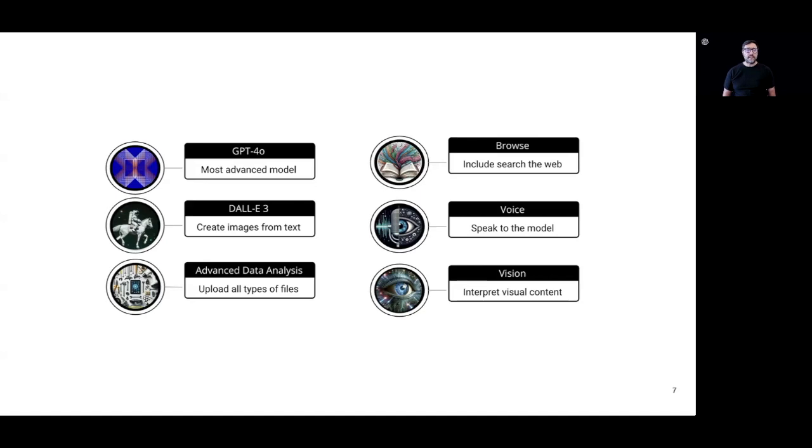advanced data analysis, which allows you to analyze, modify, and visualize data from various files that you upload, Browse, which enables the model to incorporate recent information from the web into its responses, and voice and vision capabilities, meaning you can speak to the model or have it interpret visual content. The beauty of the system is that you don't need to remember these different models. They're all integrated into ChatGPT, and the interface selects the appropriate model based on the prompts you provide.